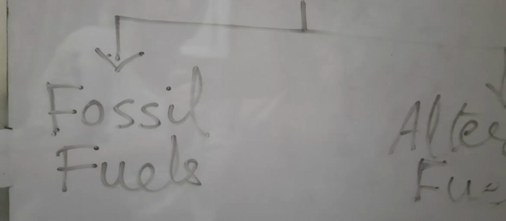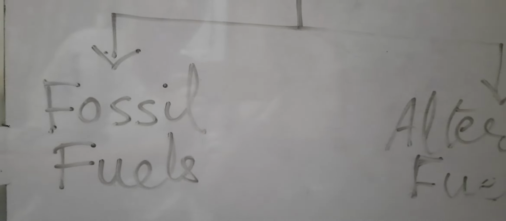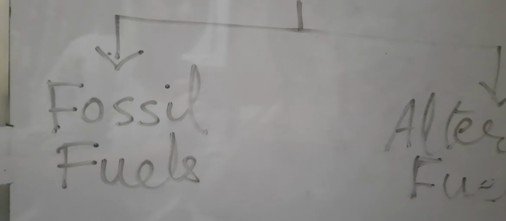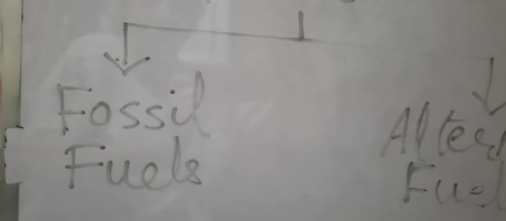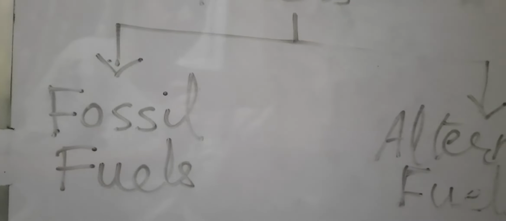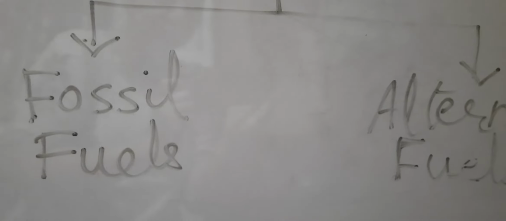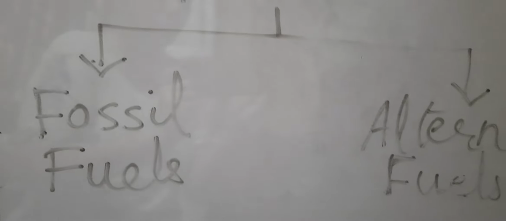These fossil fuels are non-renewable resources. Non-renewable means that you have learnt in class 4th also. Non-renewable means they are exhaustible. It means they are going to finish one day because they are present in limited quantity. These fossil fuels take millions of years to be formed. That's why they are present in very limited quantities. So first we are going to study about the coal.